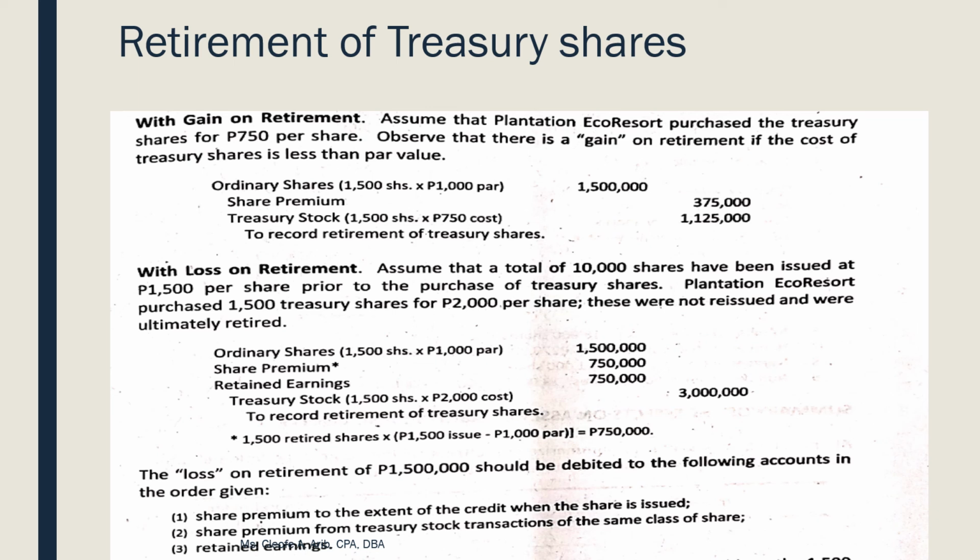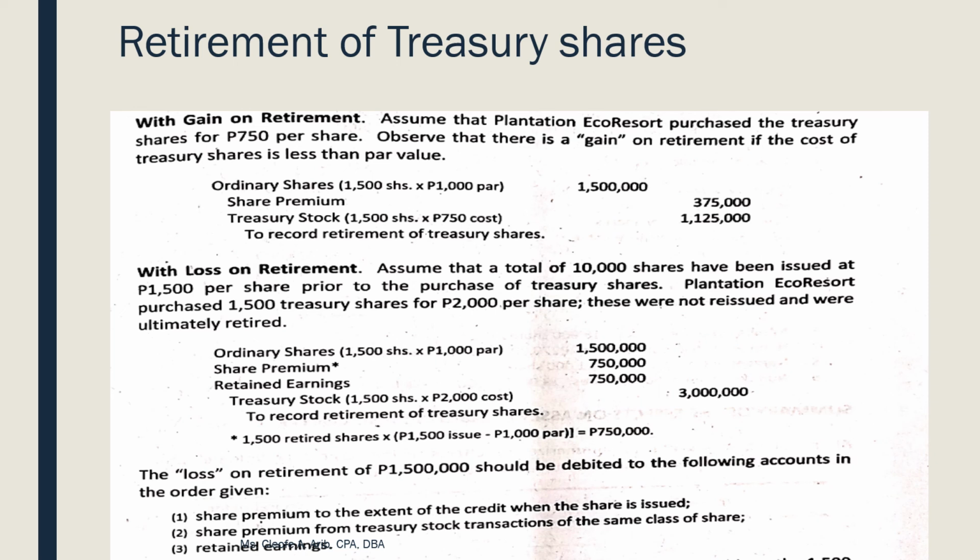Okay, first, gamitin mo yung share premium nung in-issue mo yung shares na yon. So, upon original issuance, pag-issue mo ba ng shares na yon, nakakreate ka ba ng share premium - OS? If the answer is yes, yun muna ang gamitin natin. So, up to the extent of the credit when the shares is issued.